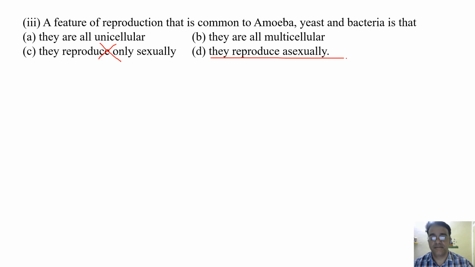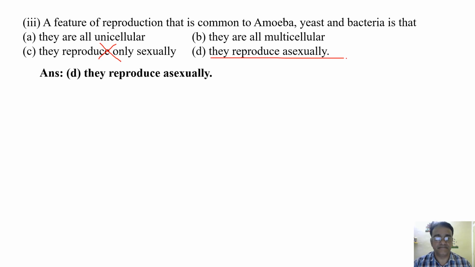Reproduction is a process of reproducing young ones. It can be asexual or sexual. Yes, sir. एक बार इसको चैप्टर में से पढ़ लेना एक बार. So the correct option is they reproduce asexually. This is common to all the three.